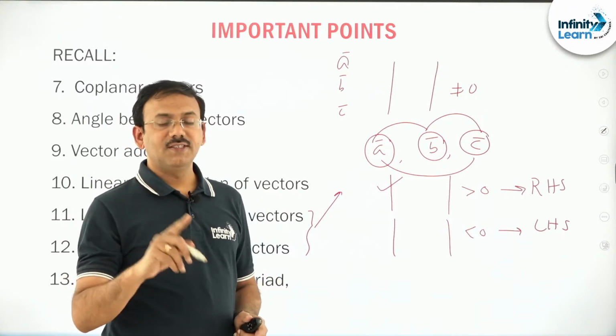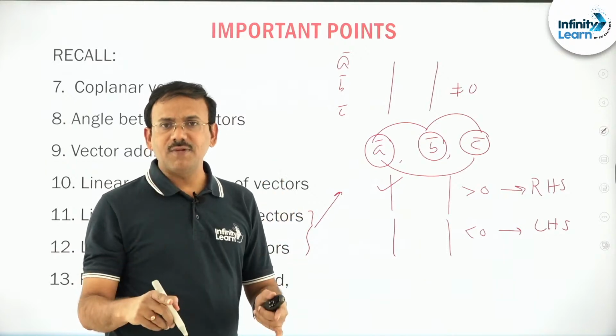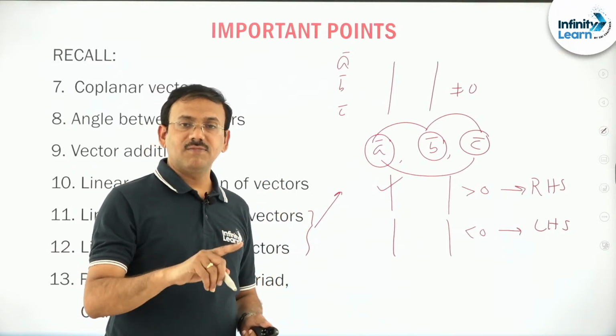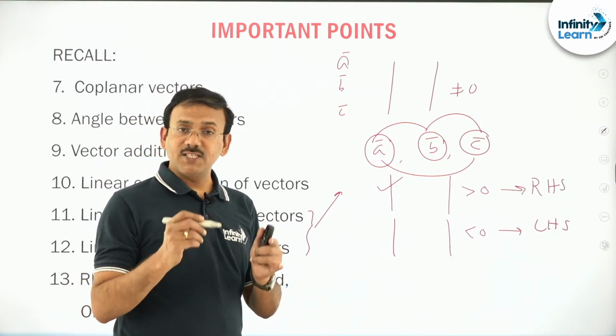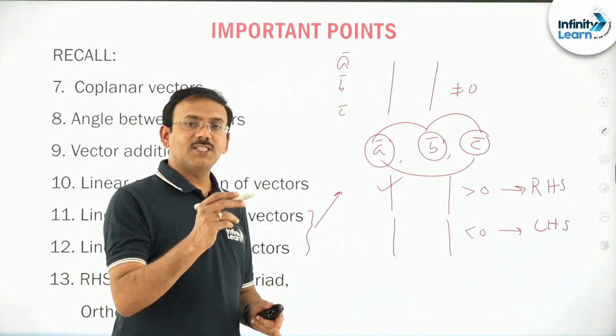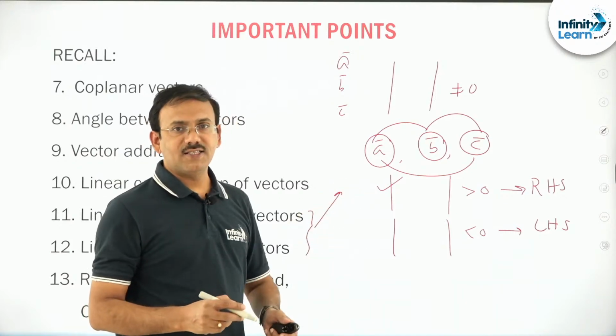Point number 2: right handed system or left handed system, we take the determinant. If positive, right handed system; negative, left handed system. Orthonormal means basically they must be unit vectors, the angle must be 90 degrees between any two vectors, and they must form a right handed system.